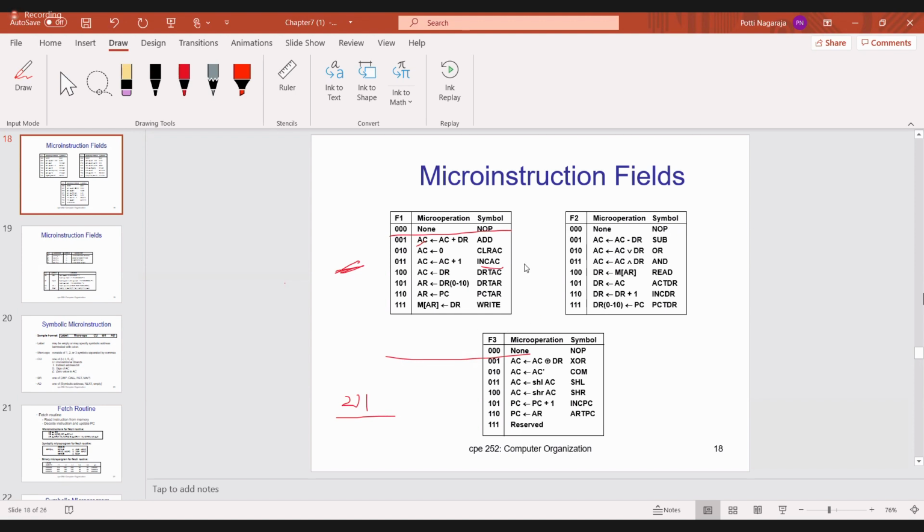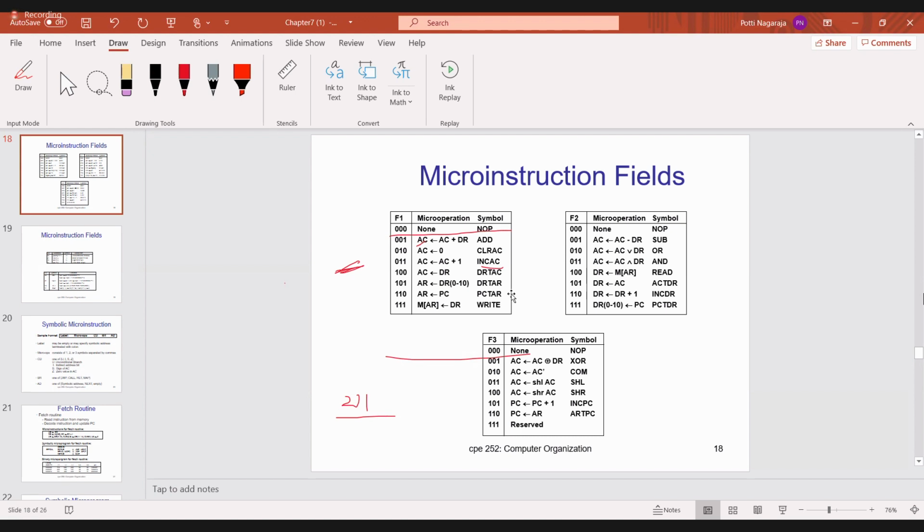Then F2. F2 000 is no operation. 001 is subtraction. In a computer you will not do any subtraction operation directly. By using complements you have to do the addition, by using 2's complement or 1's complement, because there are no separate circuits for subtraction. Subtraction is also done with the help of addition only, with respect to complement, which may be 1's or 2's.